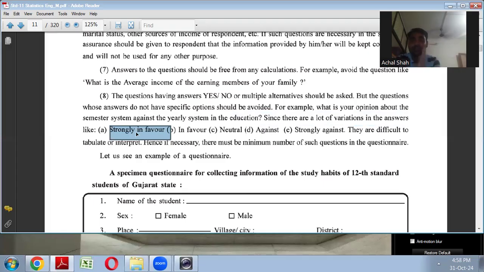So you can see the order: first is positive, and the last is negative. If you are very much in favor of the semester system, you select A; if you are slightly in favor, B; if you cannot decide between the two, neutral, that is C. D means you are against, and E means you are very much against the semester system as against the yearly system.